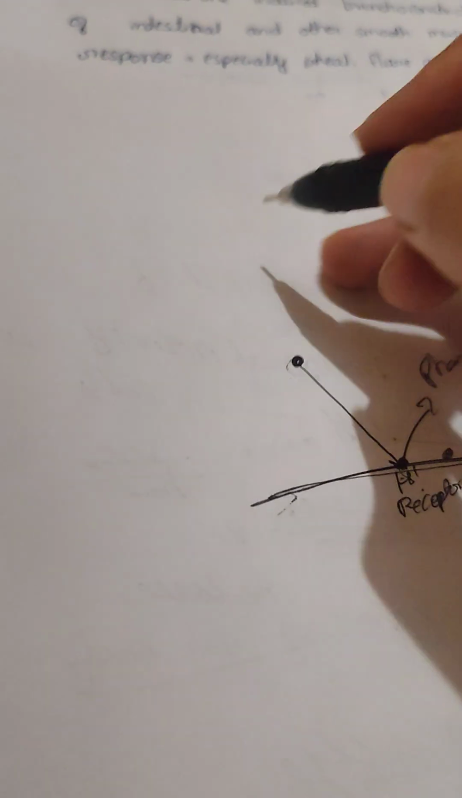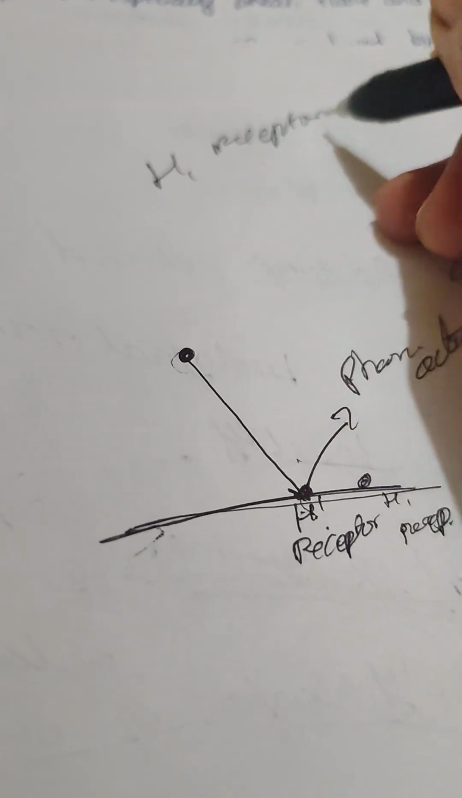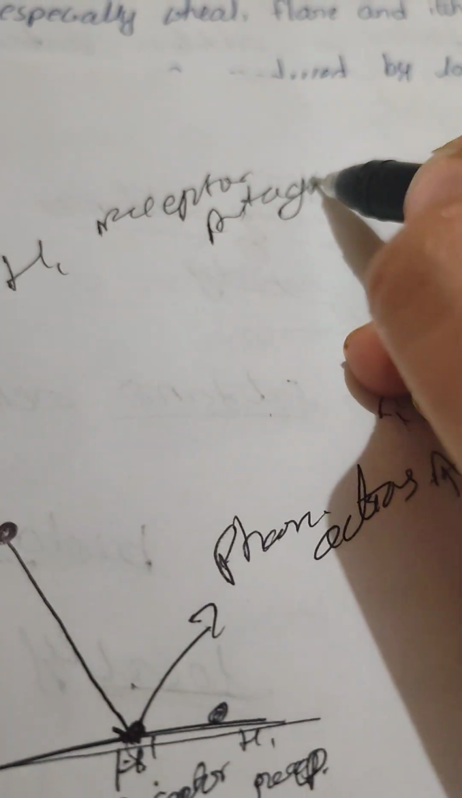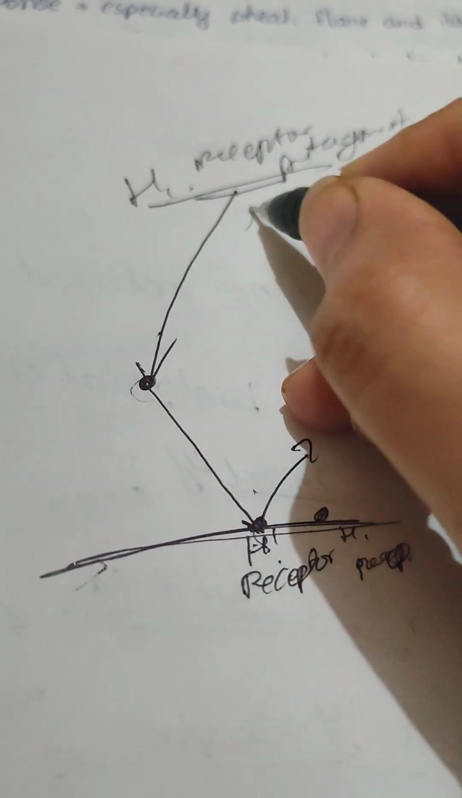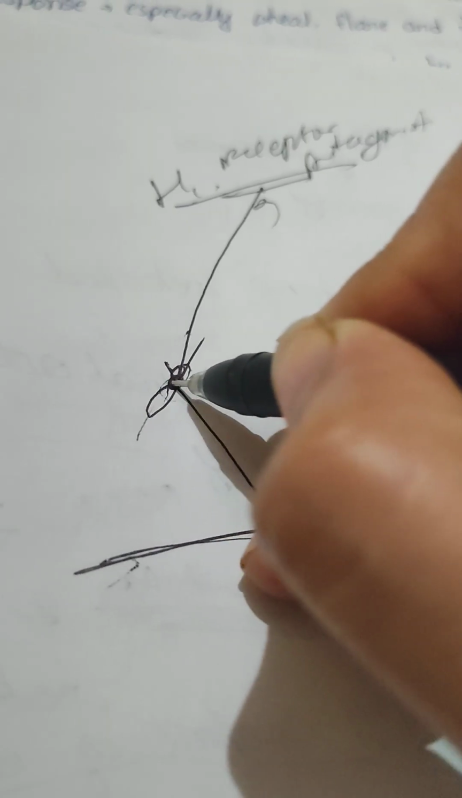So what happens with an H1 receptor antagonist? Sorry, I don't have that much clarity on my camera. The H1 receptor antagonist comes and competes with this histamine. It binds and forms a complex.